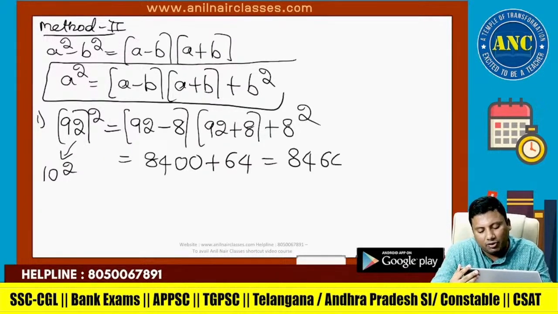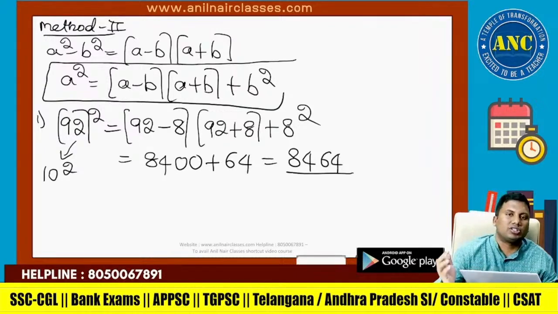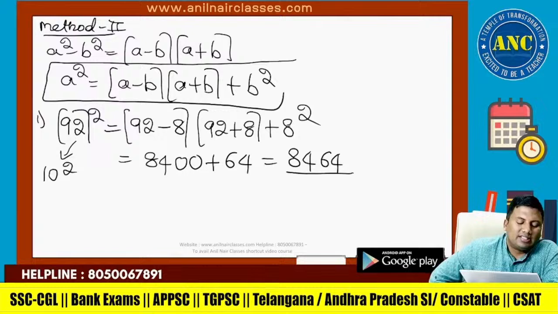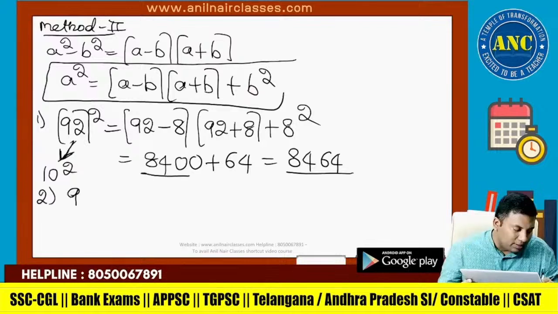So the answer is 84, 64. I have broken down and simplified the problem.